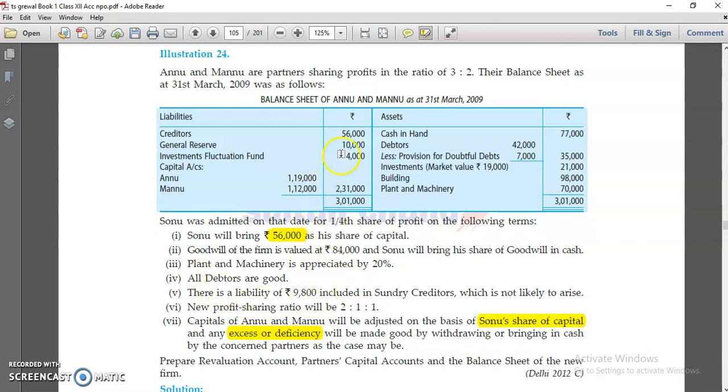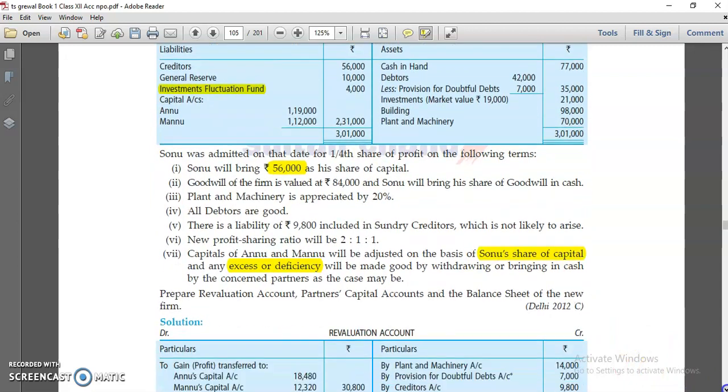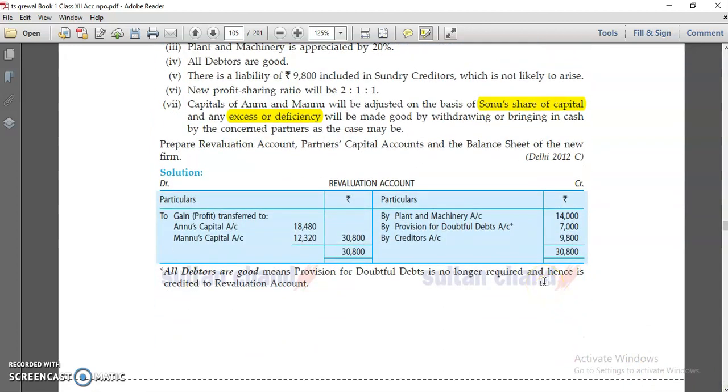And one more thing is there, we just consider today, that is your investment fluctuation fund. In this question it is mentioned investment fluctuation fund is there, that is given 4,000, and investment is there. So we are going to understand this also. This relates to your last chapter, reconstitution of firm, where you I think understood all kinds of reserves, the treatment. So same is there. Let's start. We start from revaluation.